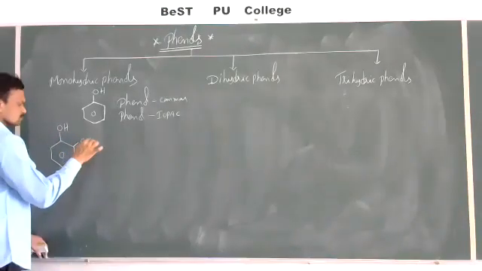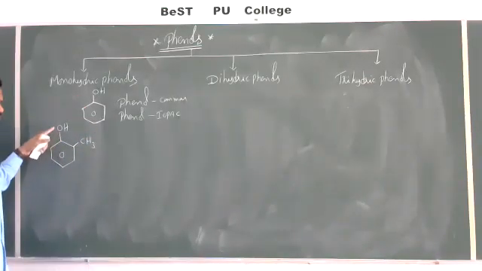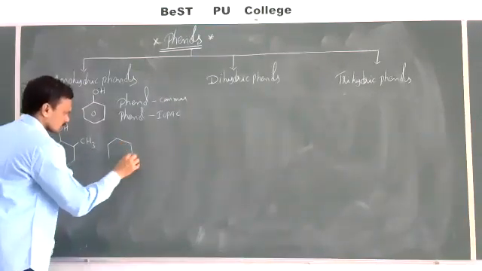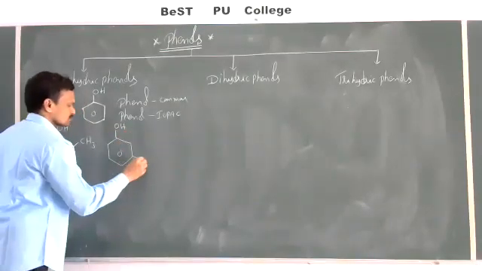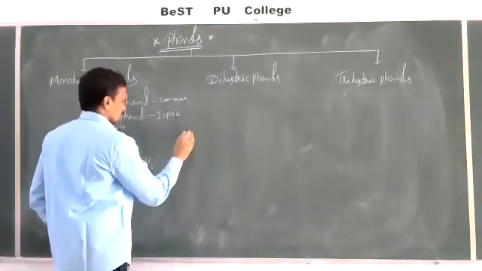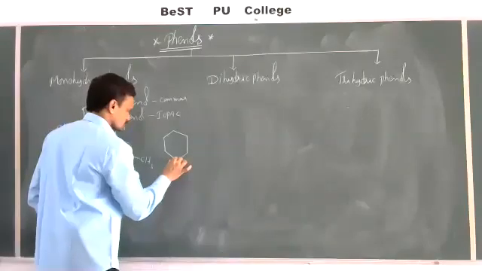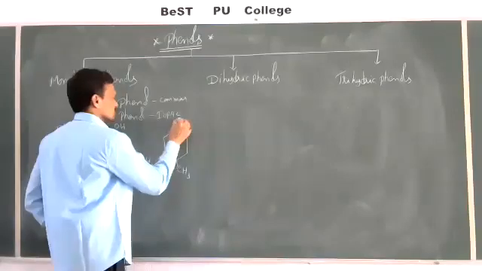OH, CH3. So here an OH group is there, and this is the hydroxy derivative of toluene. And one more, OH, CH3, and then one more, CH3, OH.